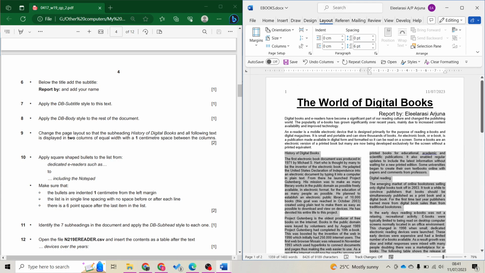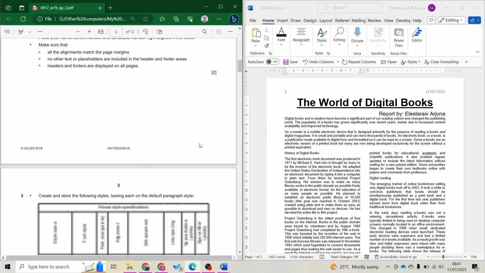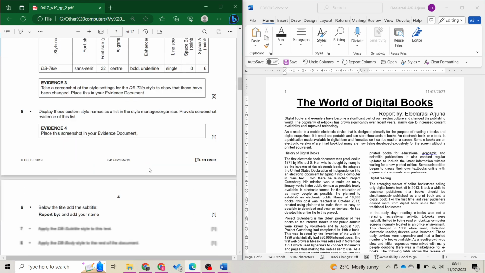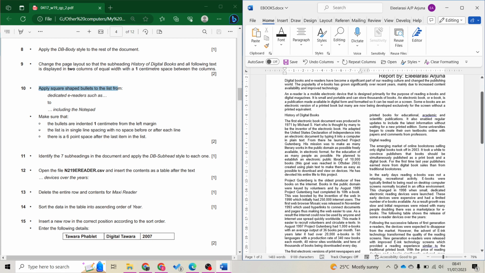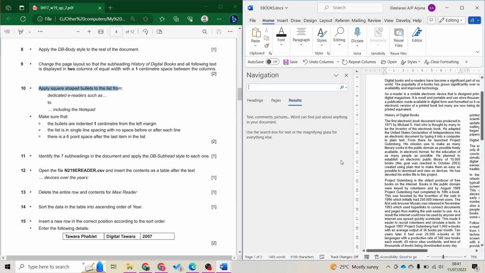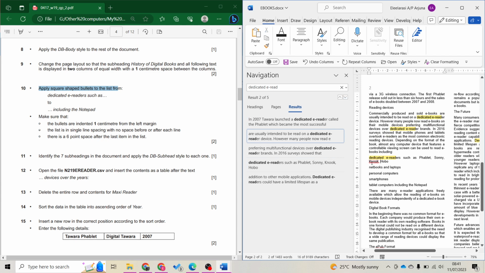Okay. My body font size is too small, but let me double check if that's what they want. Yep. Okay, next, apply square shaped bullet to the list from dedicated. I'm not going to read the whole document. I'm just going to Control F and find it. Dedicated. So let's see for the list. Found it. So it looks like a list until notepad.